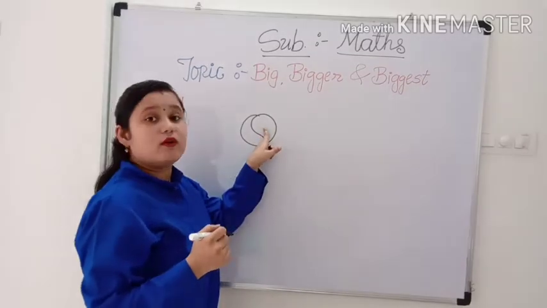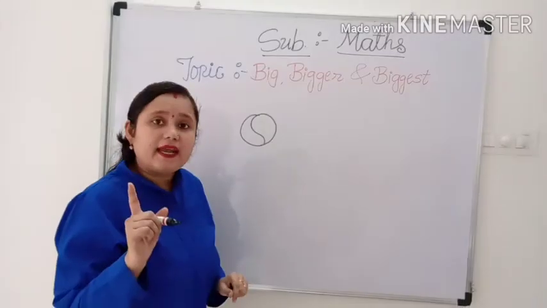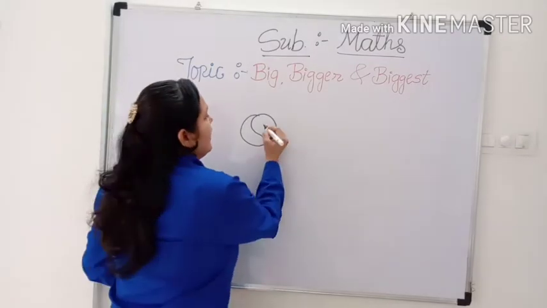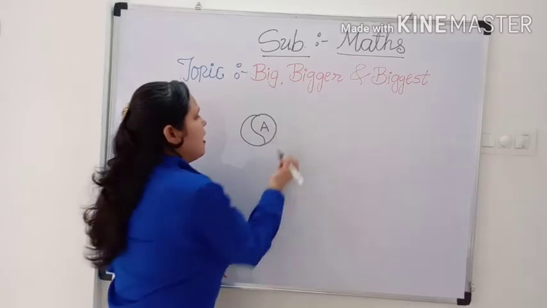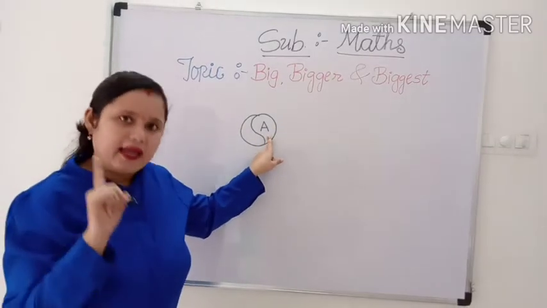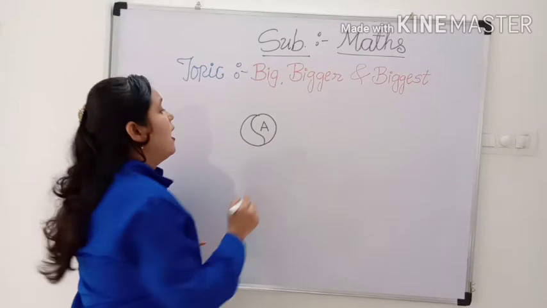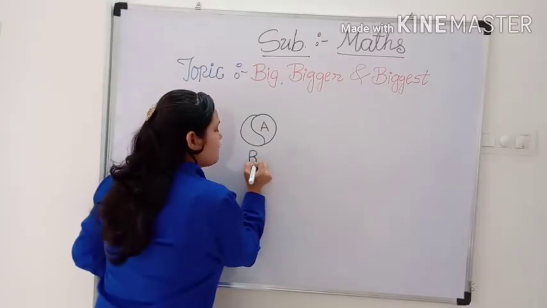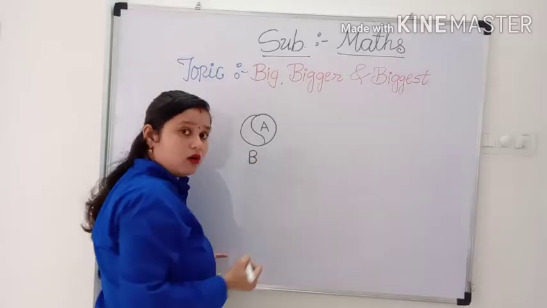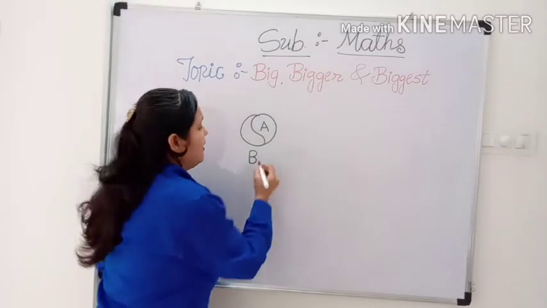I will give a tag to this ball. And this ball is big. And what is the spelling of big? Do you know? B-I-G.